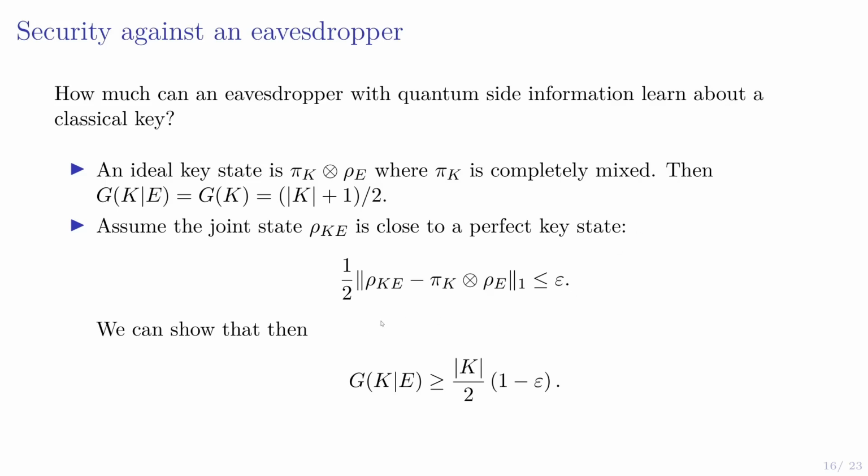And we can show in that case that the conditional guesswork, so when the eavesdropper holds the quantum side information E of this state rho_KE, how many guesses does it take to guess the key on average? You end up with K over 2 times 1 minus epsilon. And what's nice here is that you still have the scaling in K obtained in the perfect case, except just with this prefactor 1 minus epsilon and missing this 1/2.